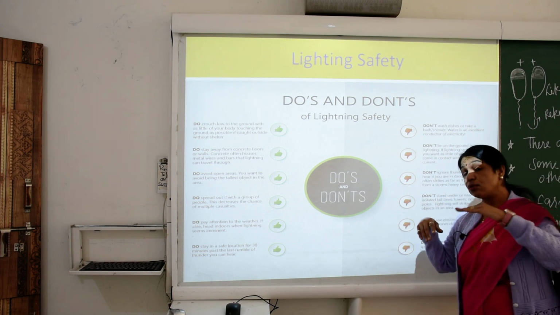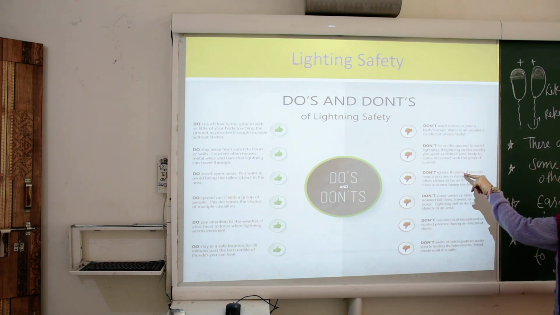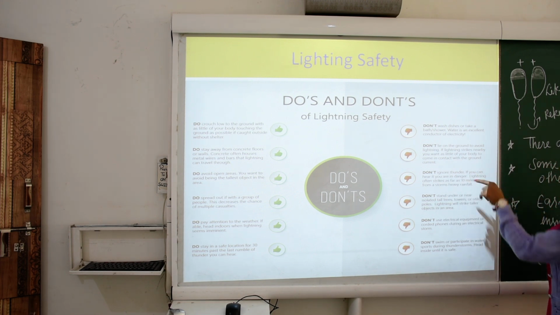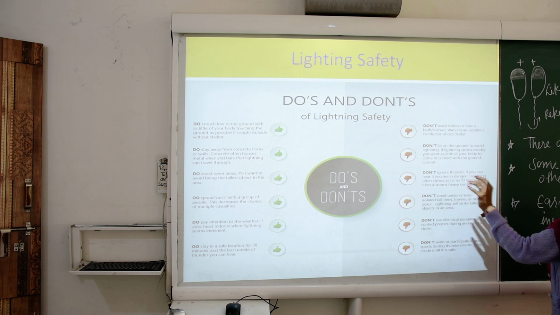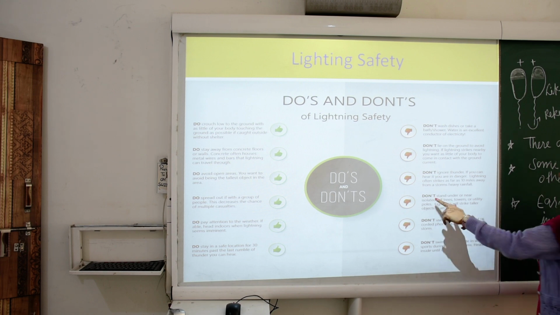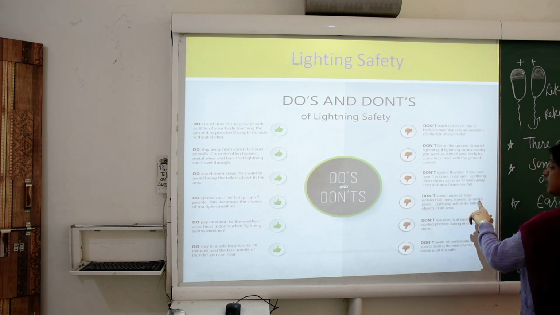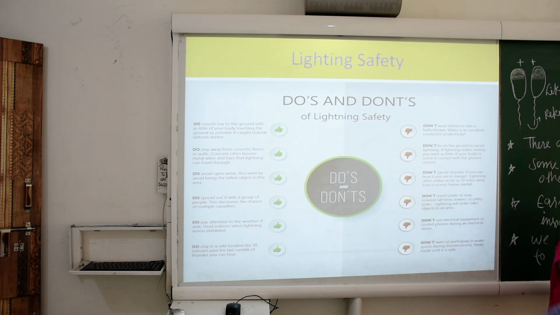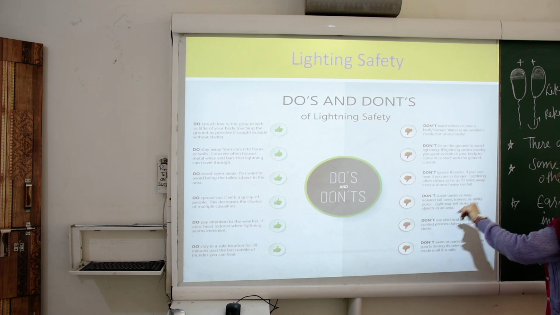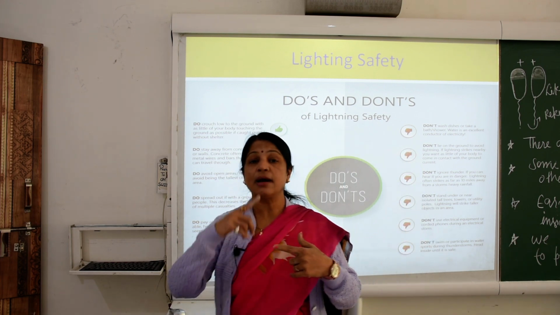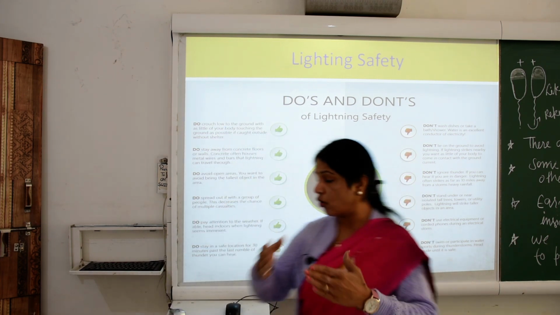No, don't do like this. Don't ignore thunder. If you can hear it, you are in danger. Lightning often strikes as far as 10 miles away from a storm's heavy rainfall. Don't stand under or near isolated tall trees, towers, and various types of poles. Lightning will strike the tallest object in an area, so please don't stand under or near the tallest objects.